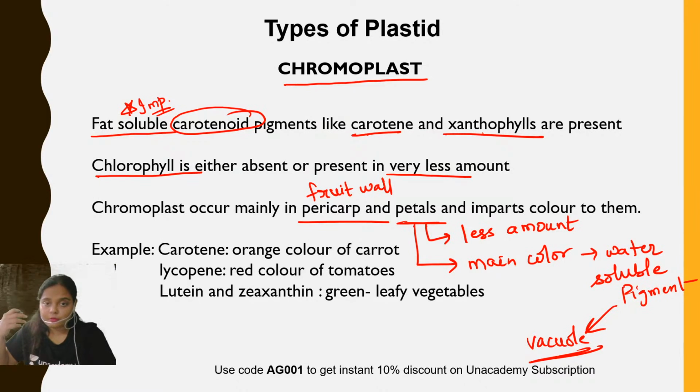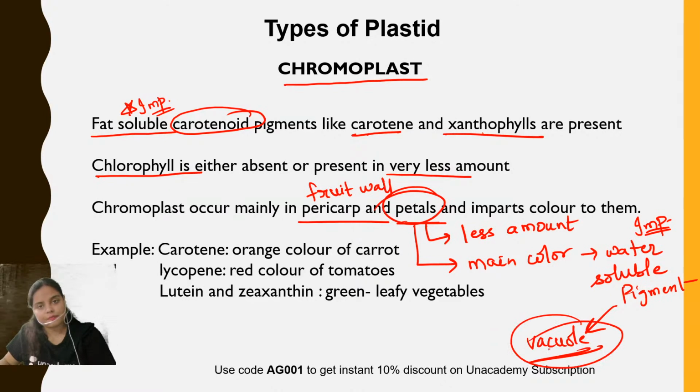So whenever a question comes, you need to bear this point in mind. This is an important point. Do not mark it as chromoplast, because the petal color is due to the vacuole, right? Then there are certain examples in nature. See, the carotene, specifically beta carotene, is the precursor form of vitamin A. Beta carotene is responsible for the orange color of carrot, and it is also a precursor of vitamin A.